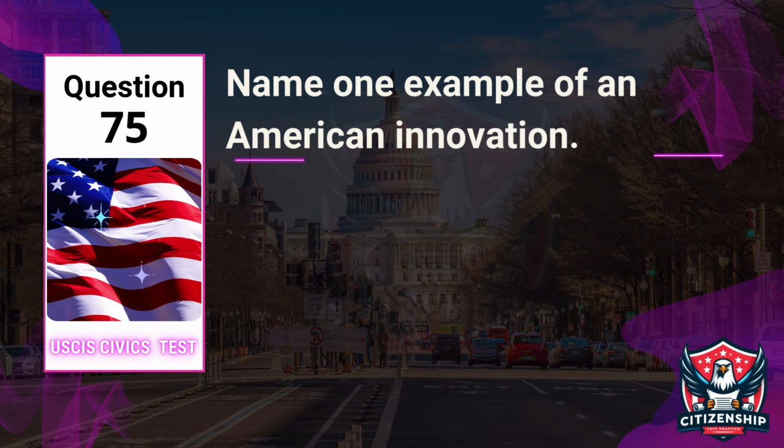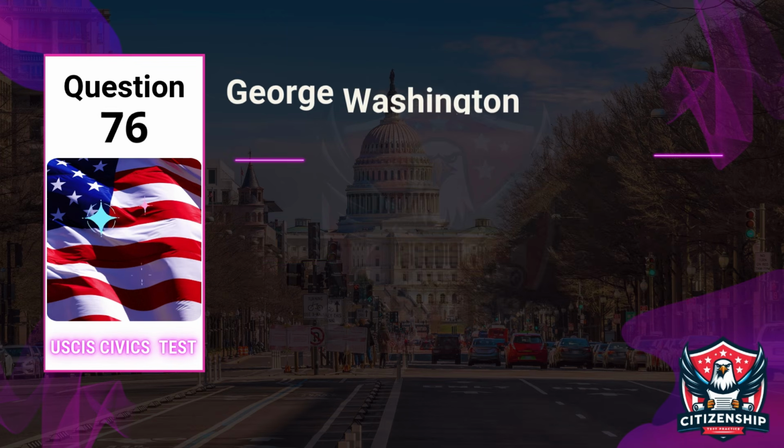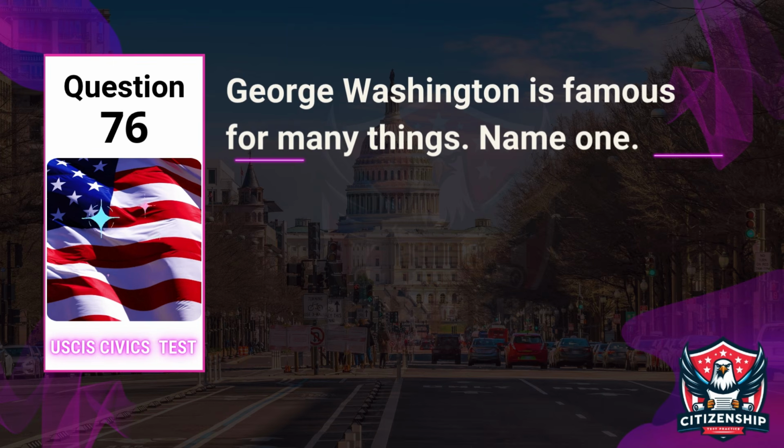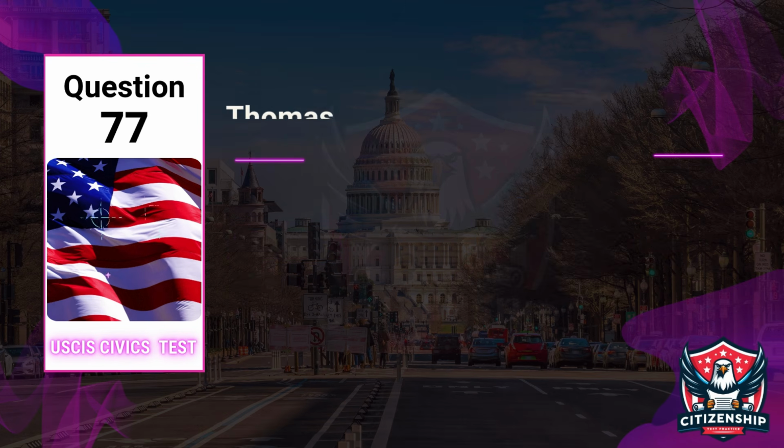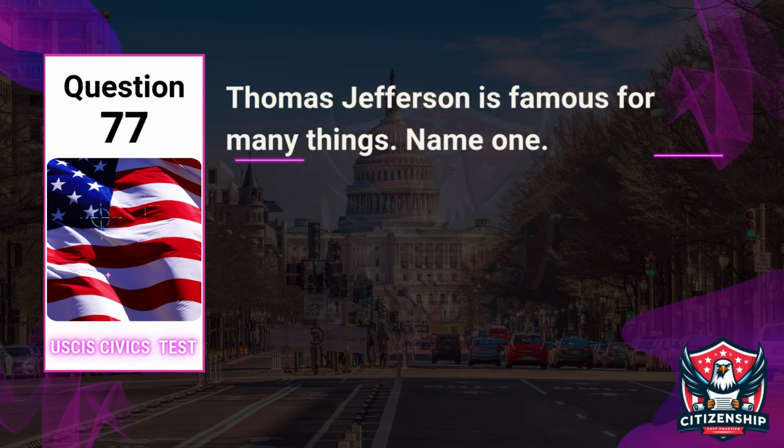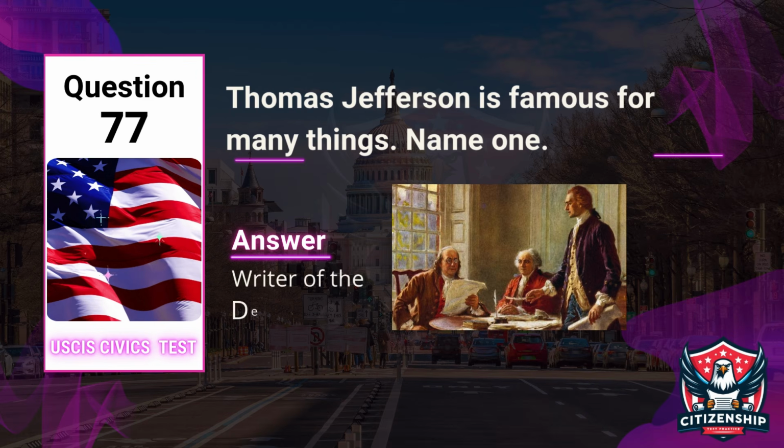Question 75. Name one example of an American innovation. Answer: the light bulb. Question 76. George Washington is famous for many things. Name one. Answer: father of our country. Question 77. Thomas Jefferson is famous for many things. Name one. Answer: writer of the Declaration of Independence.